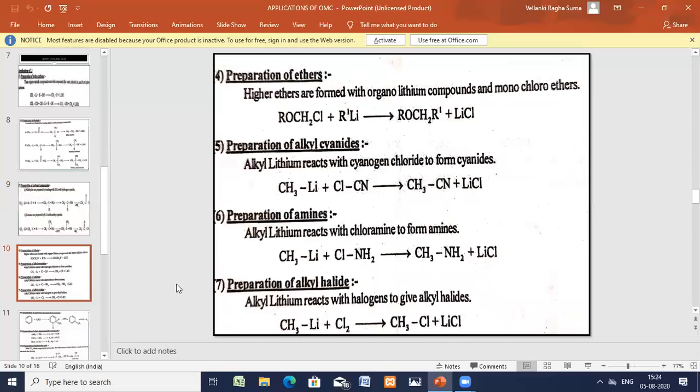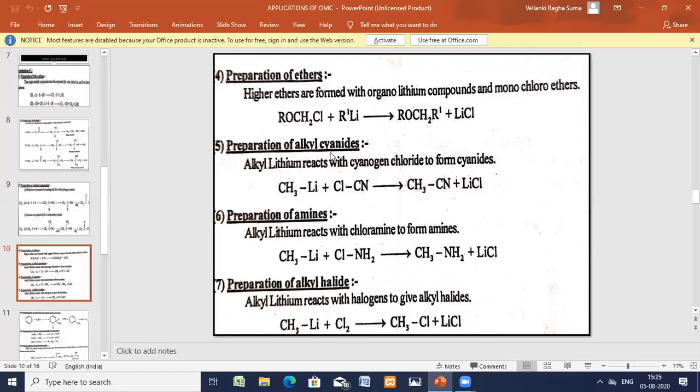Now let us go for the next preparations. Still there are many very good examples in order to explain. You can prepare ethers. Ether, ROR is ether. Higher ethers can be prepared. So organolithium compounds and monochloroethers here. Monochloroethers on reaction with alkyl lithium, you will be getting higher ether. This chlorine group is gone away and this R is entered here. Thereby you are getting the higher ethers and lithium chloride.